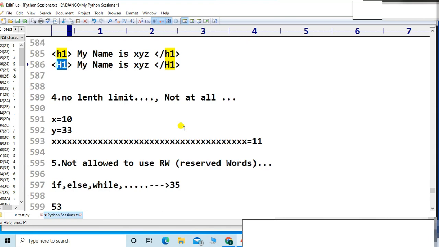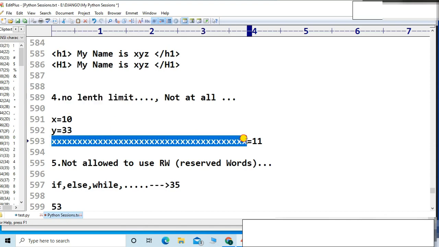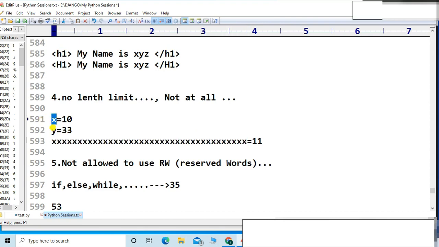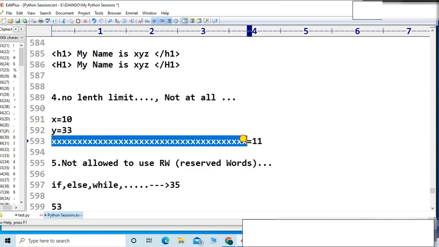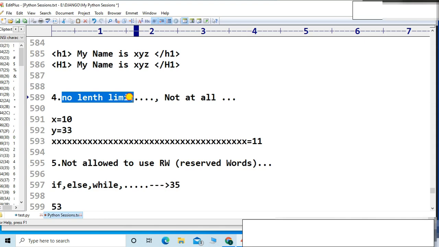Again, the fourth rule we already discussed: no length limit, friends. To define any variable, there is absolutely no length limit. But as good programming practice, you should keep the length fixed and minimal. That will be better, right? This kind of thing is possible, but it is not a good programming practice. We should not do those things. There is no length limit, but you should follow good programming practice. That thing I already covered.